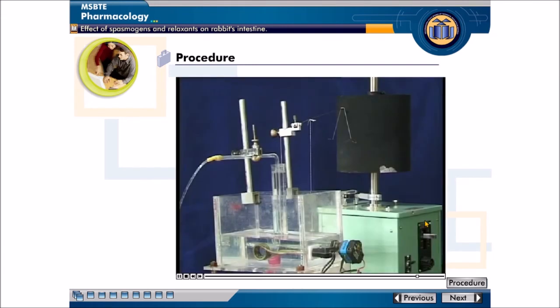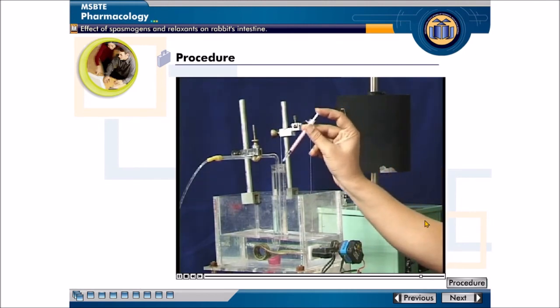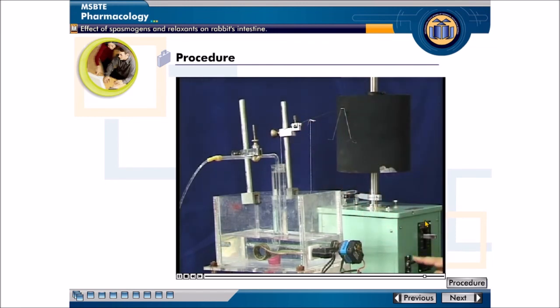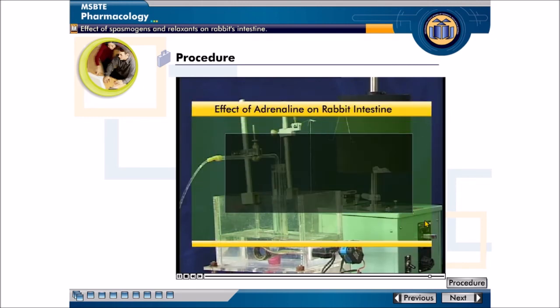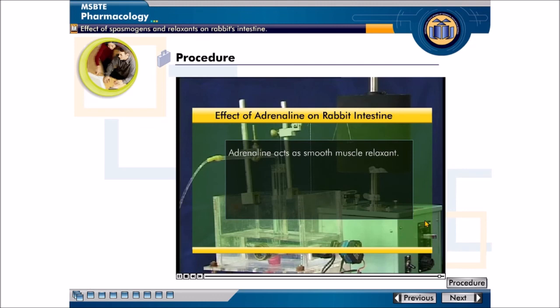Relax the tissue properly and record normal pendular movements. Now inject 0.1 ml stock solution of adrenaline. Record the response. You will observe the preparation is now relaxed, evident from the reduced tone and force of contractility. Hence, one can say adrenaline acts as smooth muscle relaxant.